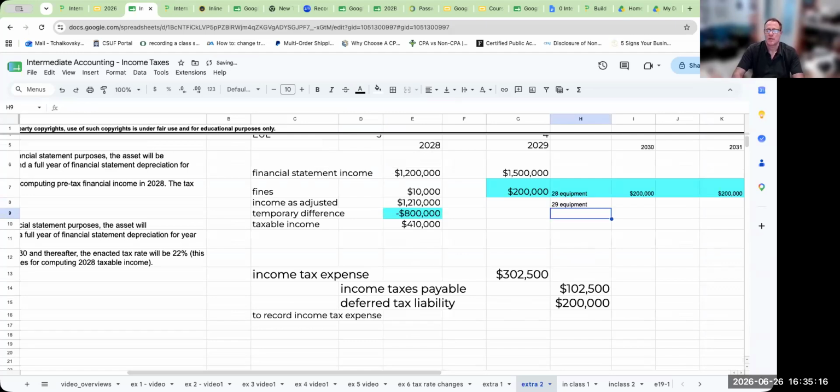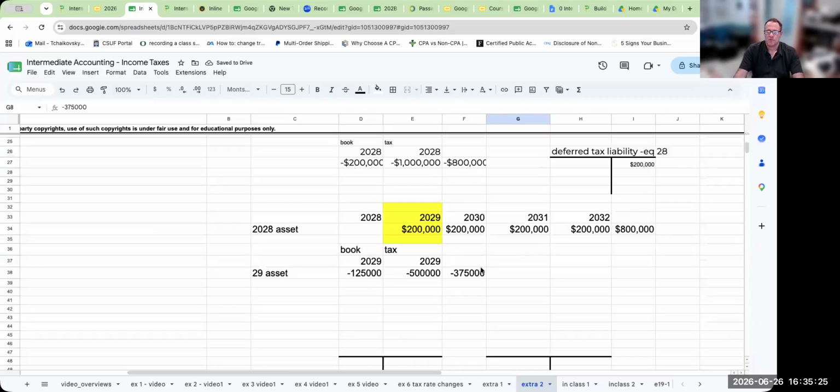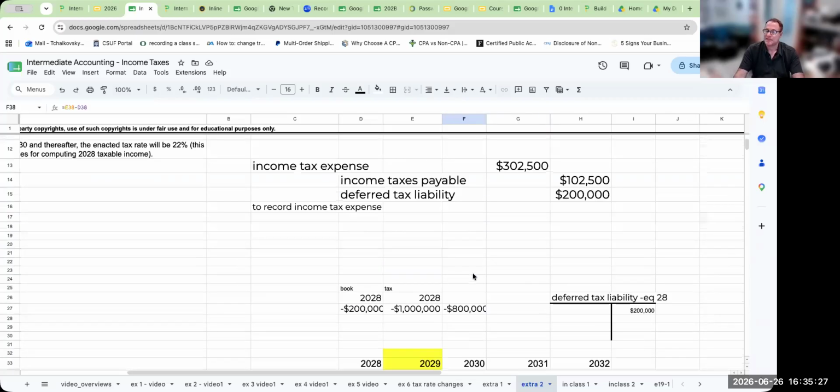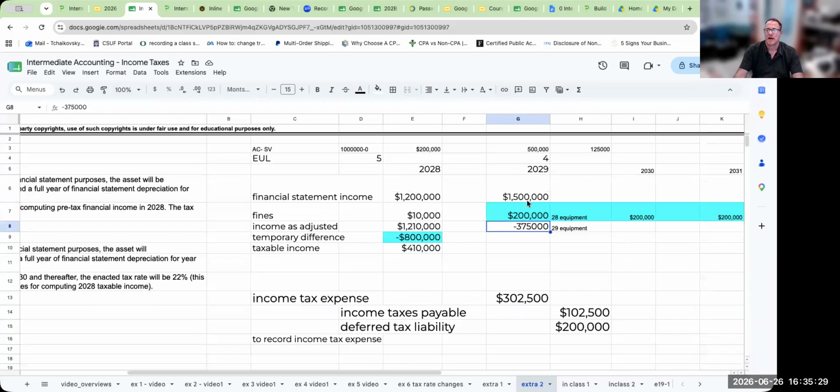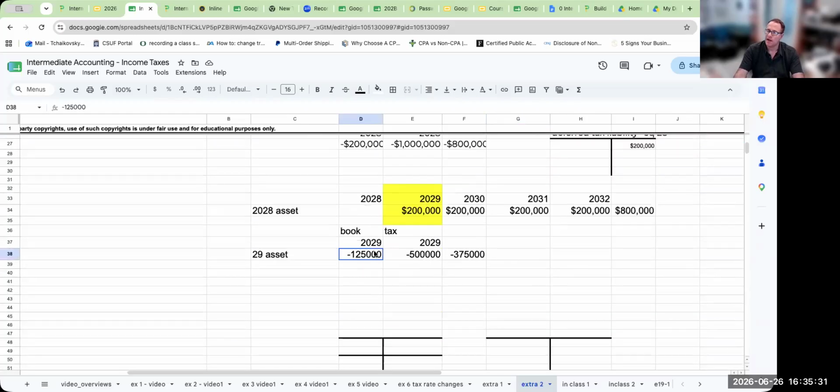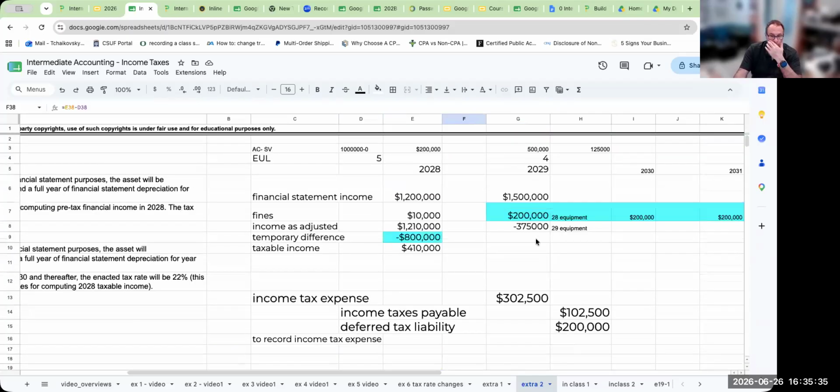And we'll call this the 29 equipment of 375,000. Okay. So this is causing, right over here, I'm able to deduct an additional 375,000, right? I took 125, I'm allowed to deduct the full thing. So it's an additional 375,000. So then my taxable income is going to be 1,325,000.